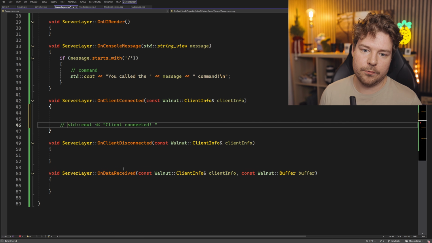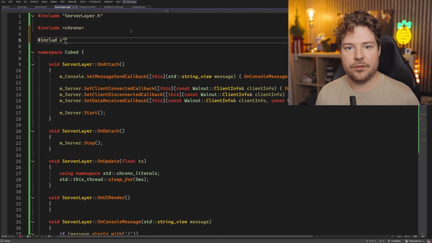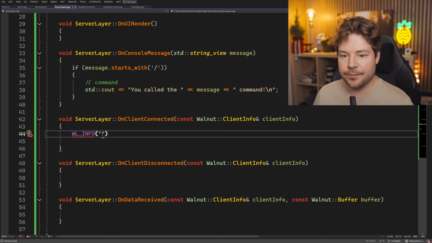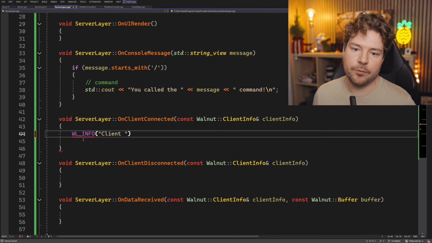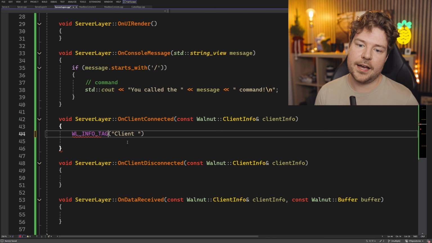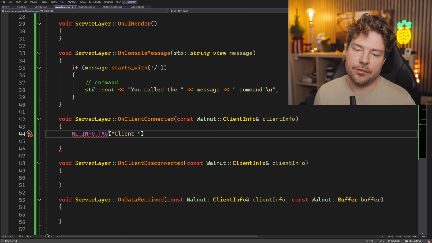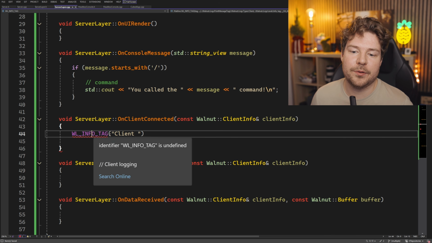Actually, let's have a quick look at Walnut. I just want to make sure, I don't know if this works or not, because there was some issue with it, right? So I think what I'm going to do is I'm going to try and use the Walnut logging situation, because this will give us colored text. So info, I think, will be green. And also, if we want, we can also do info tag, and then we can tag it with something. So we can say, hey, this is the server. This whole thing is a server though, so I don't really care too much. But if we don't tag it, I think it will say client, which might be a bit misleading.